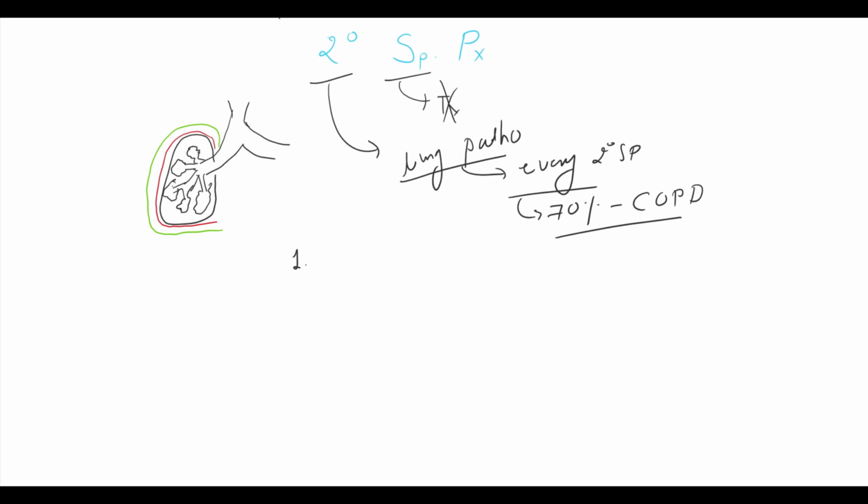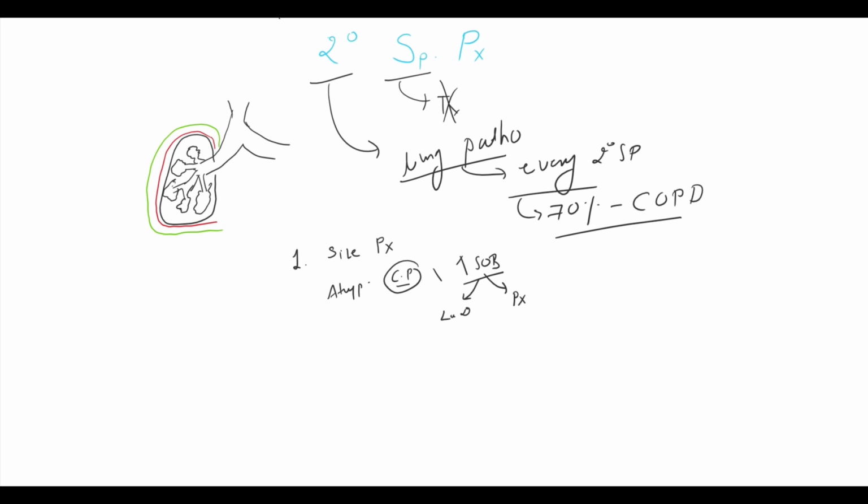Hence, the symptoms which develop are out of proportion to the size of the pneumothorax. More symptoms will be developed in the secondary spontaneous pneumothorax. Secondary spontaneous pneumothorax may present with atypical symptoms. Chest pain is typically absent, and these patients present with increased shortness of breath. Dyspnea may be due to underlying lung disease or may be due to pneumothorax.